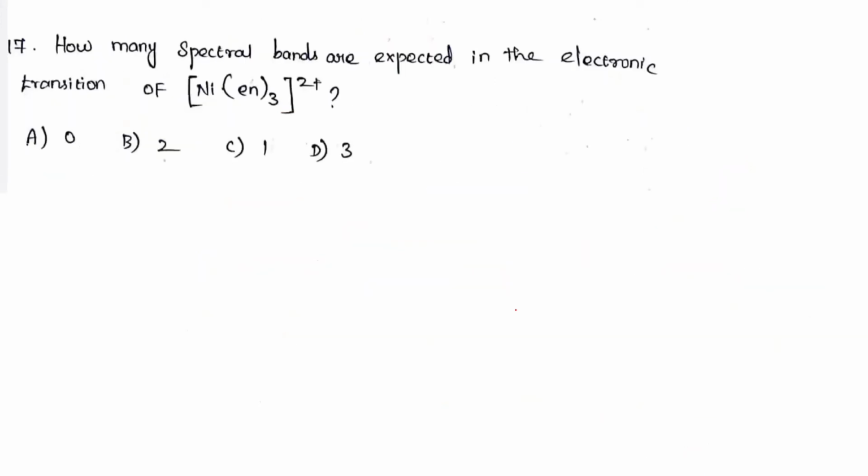Next question is asking how many spectral lines are expected for a d8 electron configuration. You have to know the orbital diagram first. Without knowing the orbital diagram, you cannot solve the question. I am going to give you some important points. Nickel 2 plus, what is the configuration? d8.